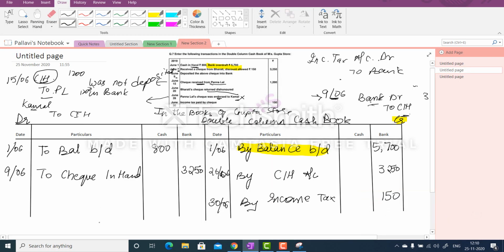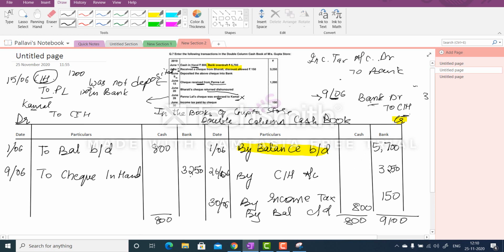Okay, now you have to balance it. To balance it, you will total your cash column. The cash column has only 800 on the debit side, so the total will be 800, and here you are going to write by balance carried down 800, and the total for the cash column on this side is also now 800. And if you want to balance the bank column, this looks like the larger total, so the total here would be 5700 plus 3250 plus 150, so it will be 9100 here.